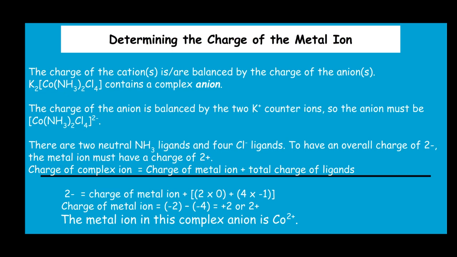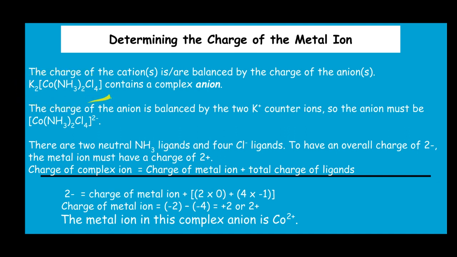In a complex ion, we know there is a central metal atom which is surrounded by a group of ions or molecules. We know the charge on the complex ion is neutralized by another counter cation or anion. Here is an example of an anionic complex.